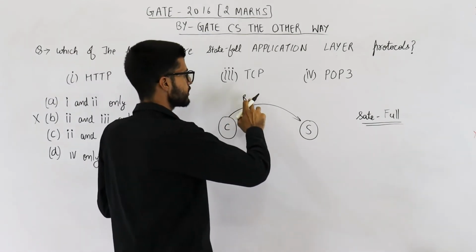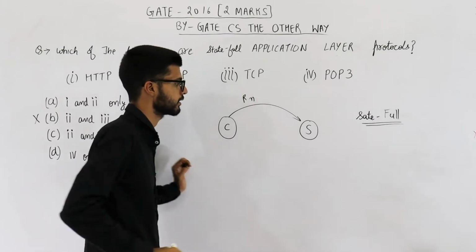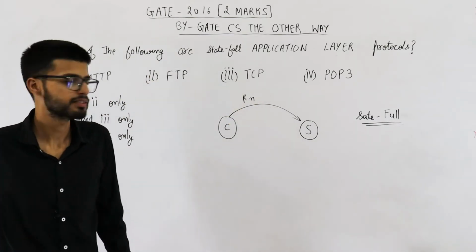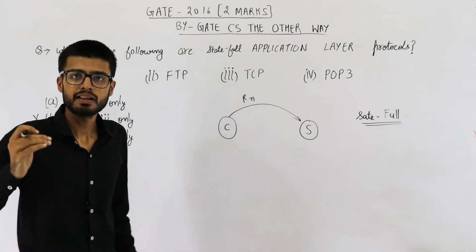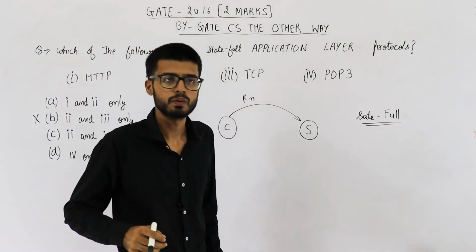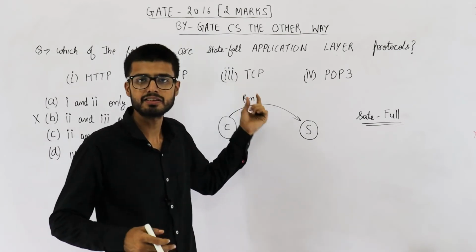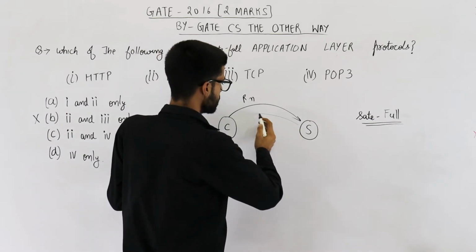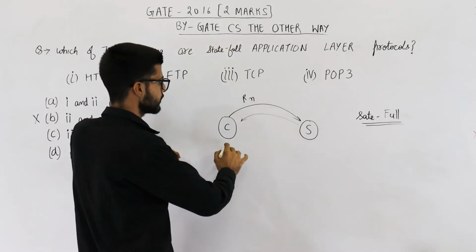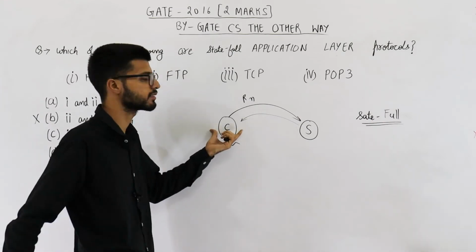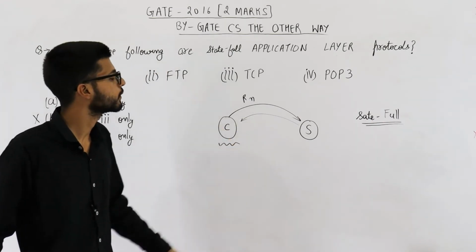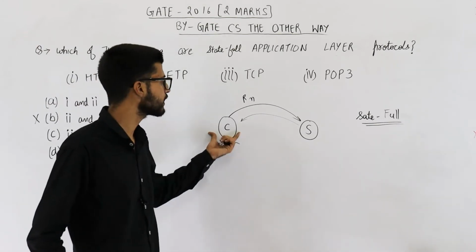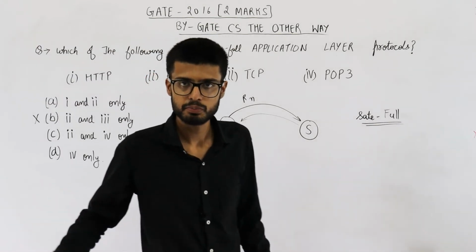And for current request, suppose current request is Rn, this server machine may use some data from the previous requests. That means this request may or may not be an independent one. Okay. So there is a probability it depends upon the previous request. Okay. That means every time while replying, server will look into some data that is saved regarding this client. Okay. Such protocols are called stateful because state of a client that is connected to a server is maintained on server side.